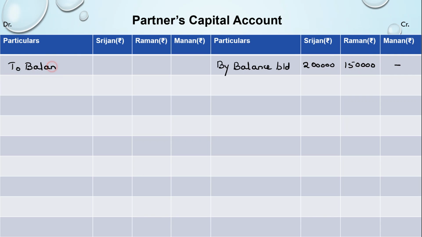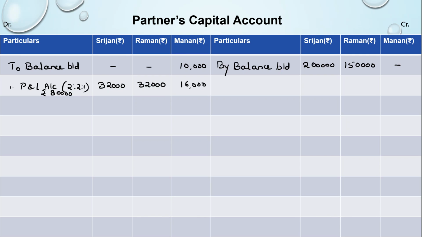So we write it on the debit side of his capital account as to balance brought down, an amount of 10,000. Other than that, there was the profit and loss account balance on the asset side of the balance sheet of 80,000 to be split. So rupees 80,000 to be split in the profit sharing ratio of 2:1. So 80,000 divided by 5 comes to 16,000, and these would be double. So 32,000 to Srijan, 32,000 to Raman, and 16,000 to Manan. The accumulated losses are distributed in the profit sharing ratio on the debit side of the capital account.